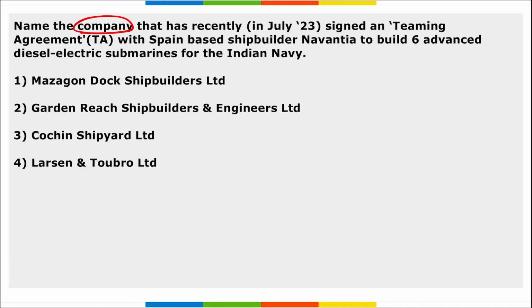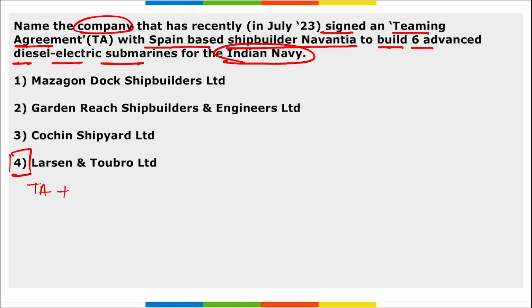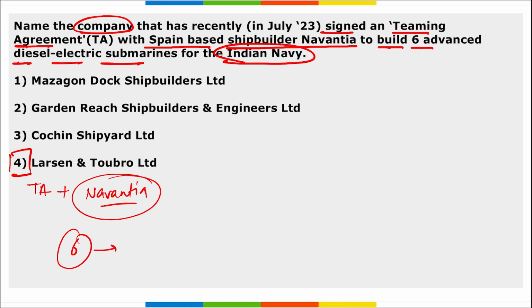Next, name the company that recently signed a teaming agreement with Spain-based shipbuilder Navantia to build 6 advanced diesel electric submarines for the Indian Navy. So remember, it is your L&T, correct? They recently signed a teaming agreement with the Spain-based shipbuilder Navantia. Correct? So L&T and Navantia signed a teaming agreement where they will be building 6 diesel electric submarines for the Indian Navy.